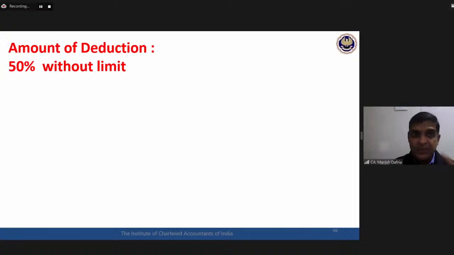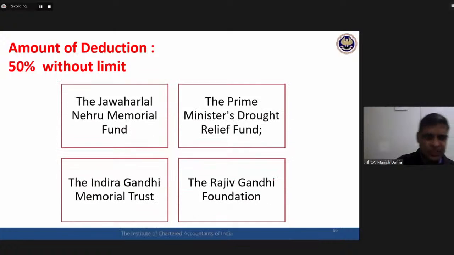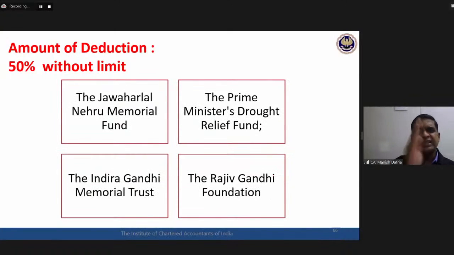Okay, now second, 50% without limit. Whatever amount you wish, you can give as donation, but only half of this would be the deduction available. Prime Minister's Drought Relief Fund, Rajiv Gandhi Foundation, Jawaharlal Nehru Memorial Fund. These are certain organizations covered in this category. I give a donation of 10 lakhs to any of these organizations.